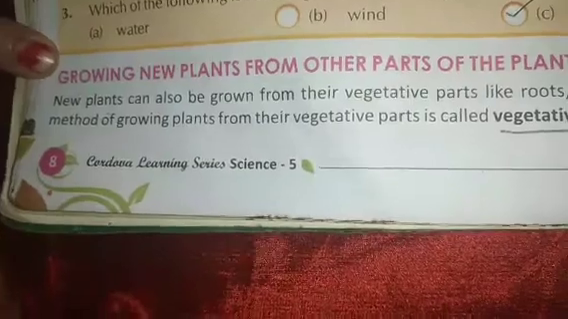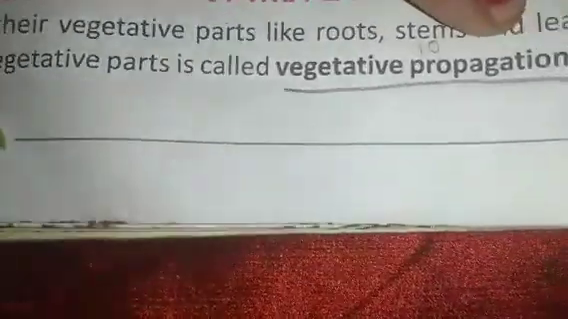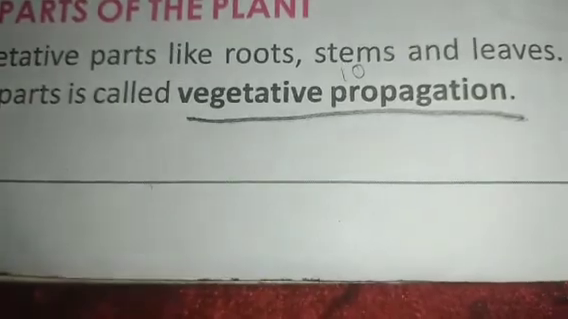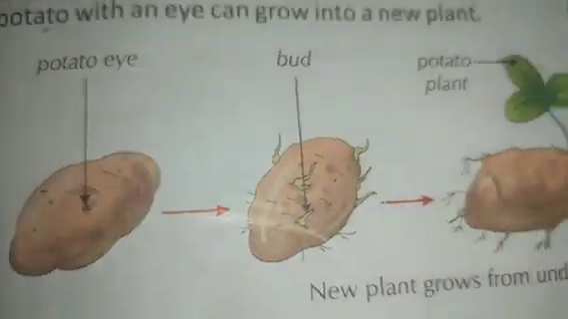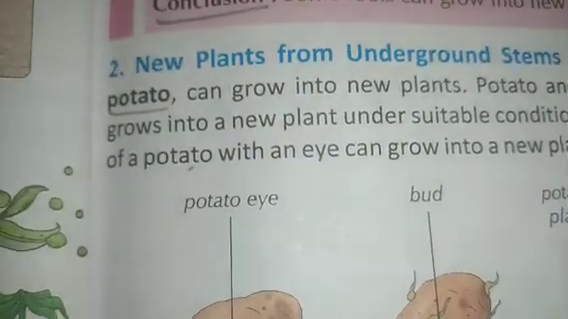Next, growing new plants from the parts of the plants. Look at this, children, this is called vegetative propagation. Now moving on to the next topic, growing new plants from the other parts of the plant. What is vegetative propagation, children? New plants can also be grown from their vegetative parts like roots, stem and leaves. This method of growing plants from their vegetative parts is called vegetative propagation.